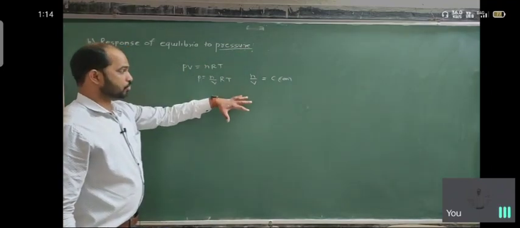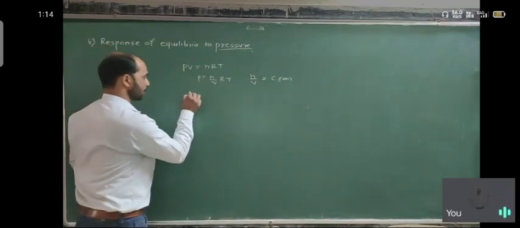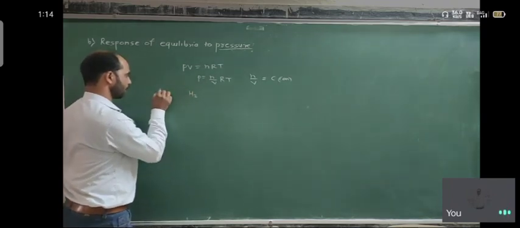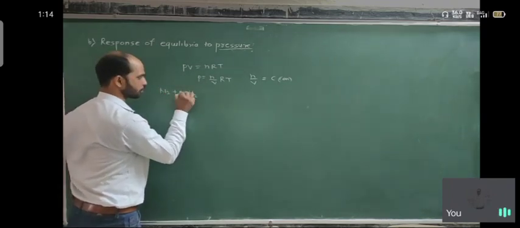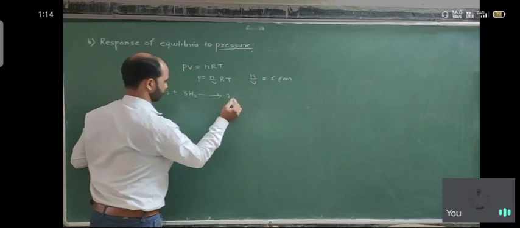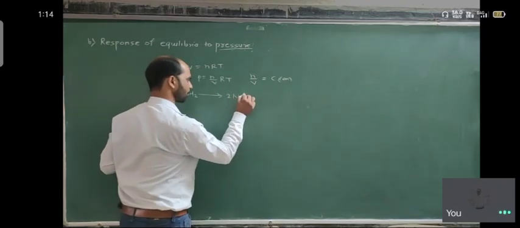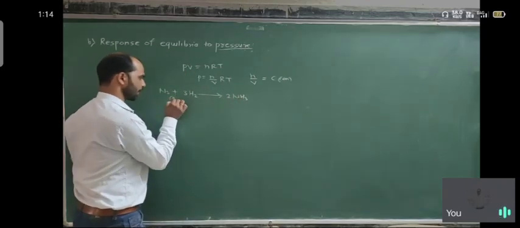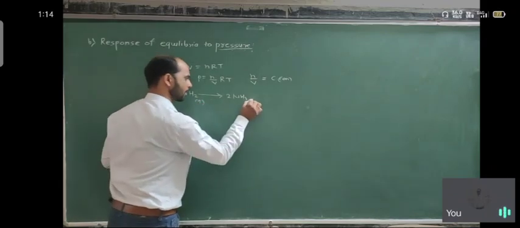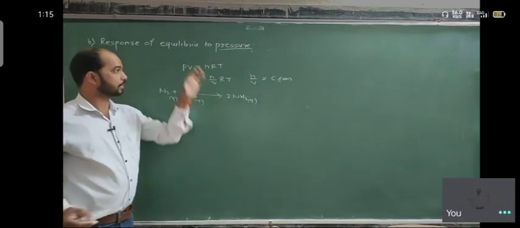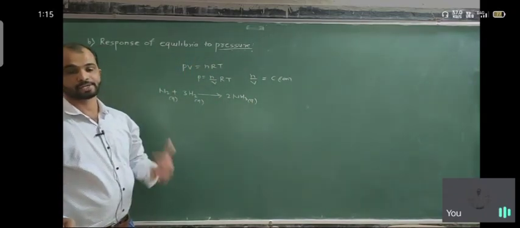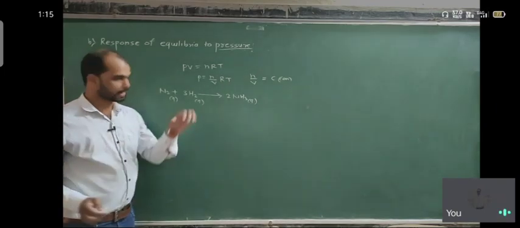Suppose we consider the same reaction, N2 plus 3H2 gives 2NH3, all in the gaseous state. In this reaction, a change in pressure is very effectively influential.